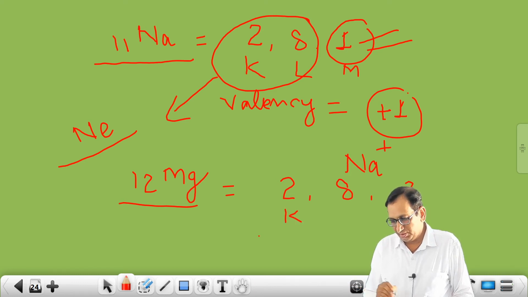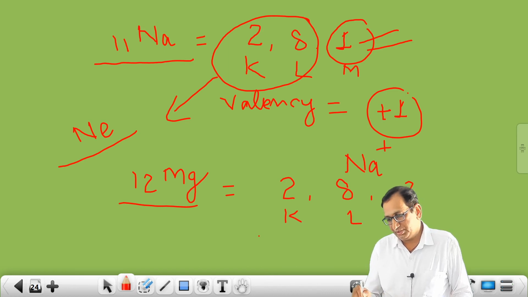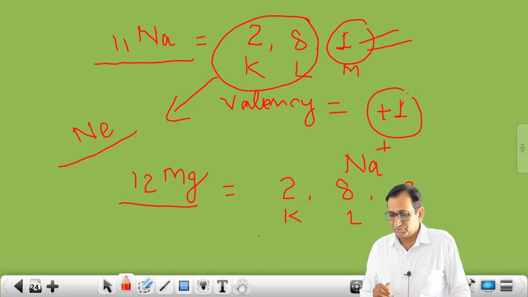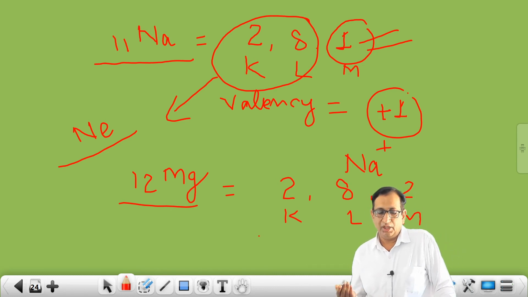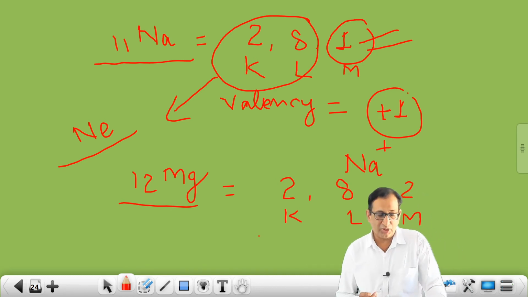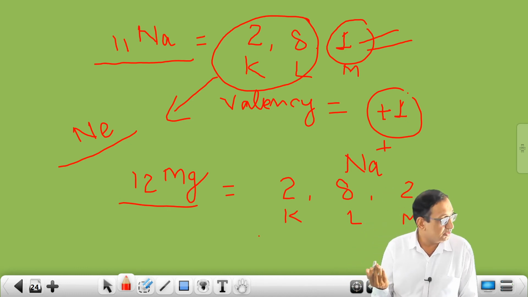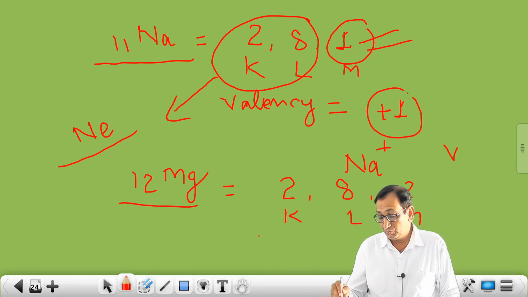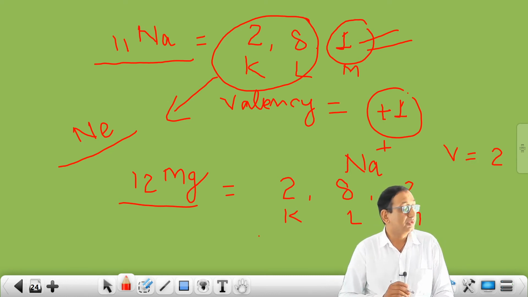This is for K shell, this is for L shell, this is for M shell. So if in the last valence shell 2 electrons are there, valency is definitely 2. No doubt, valency is 2.